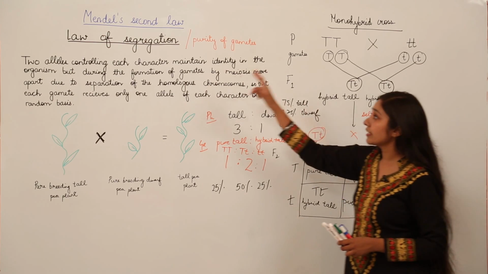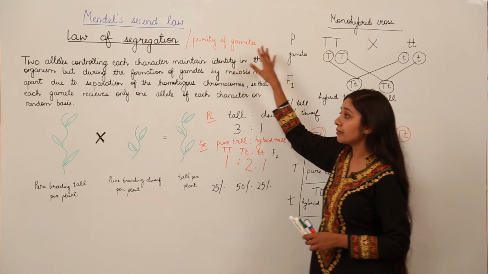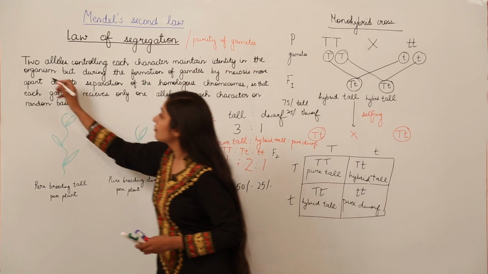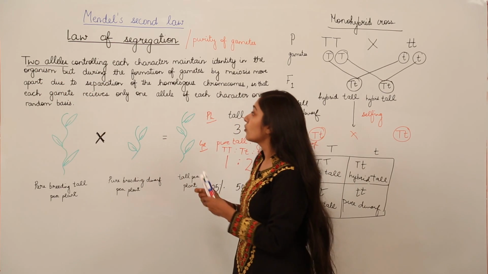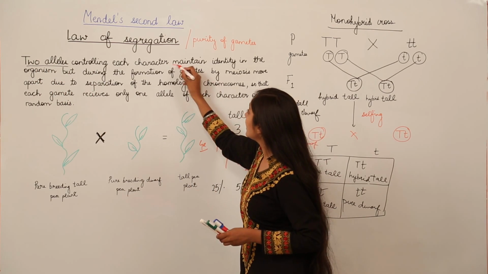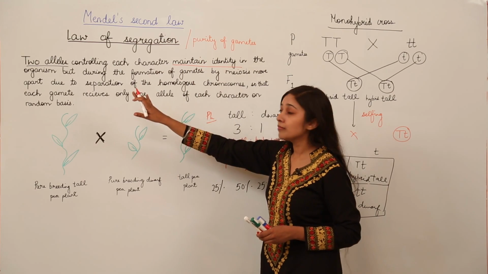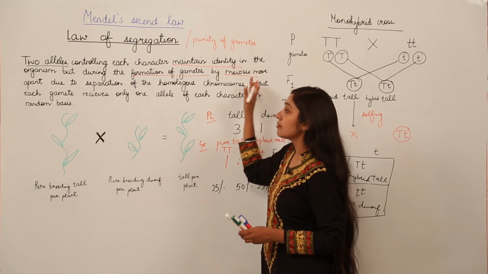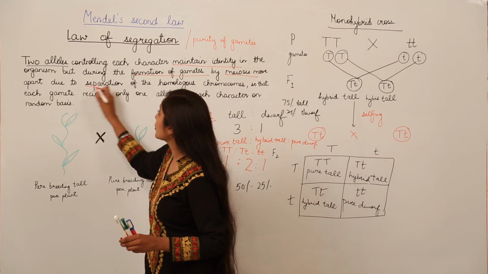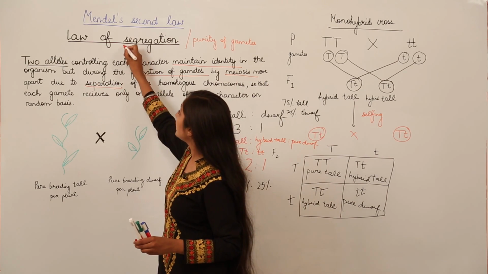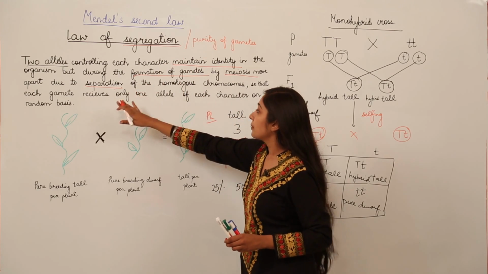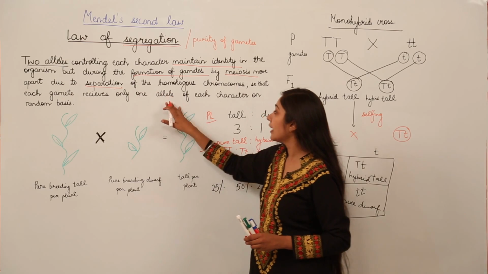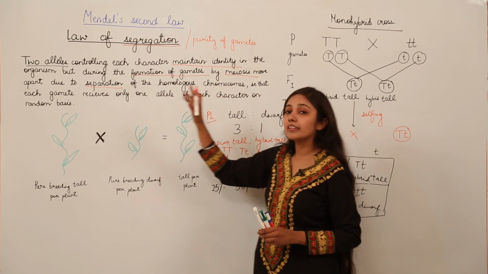So let's recall the law of segregation again, which is also known as purity of gametes. We have 2 alleles which are controlling each character. They maintain identity in the organism, but during the formation of gametes by meiosis they move apart due to separation, and this separation word means segregation. So separation of the homologous chromosomes so that each gamete receives only one allele of each character on a random basis.